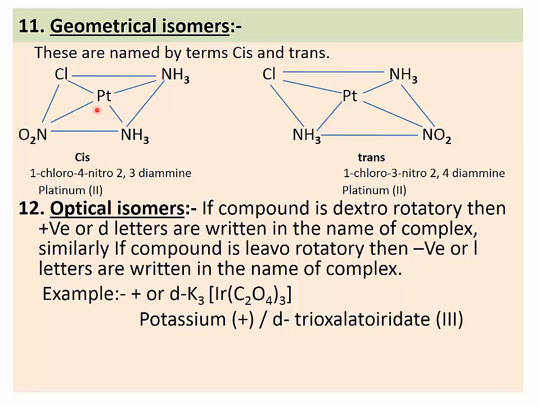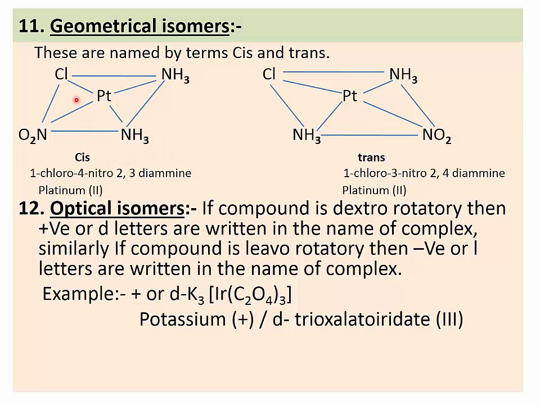And when they are present opposite to each other, see here the ammonia groups are opposite to each other, at that time it is called trans. When the ammonia are present on the same side, it is called cis.